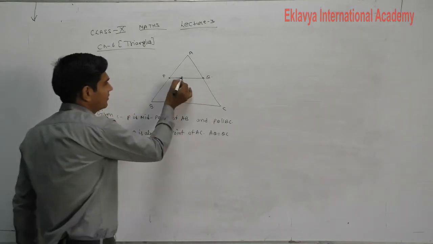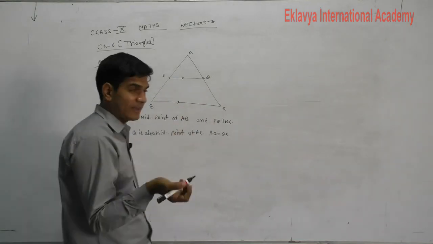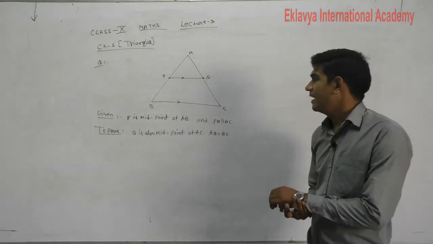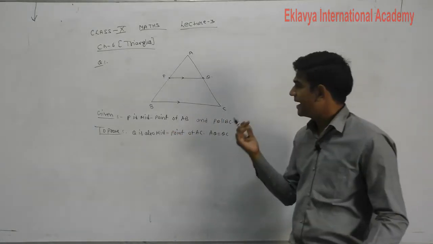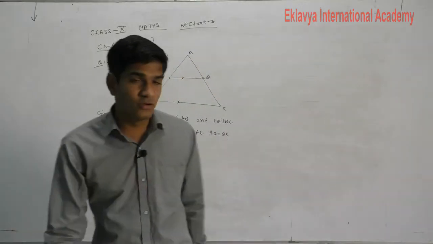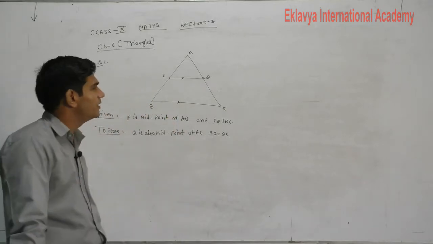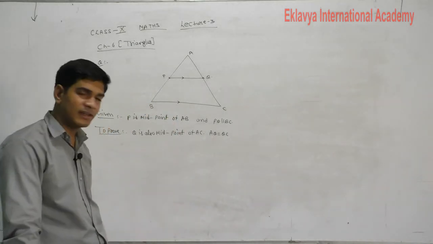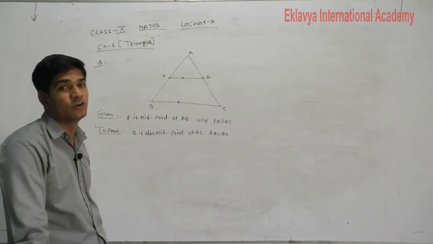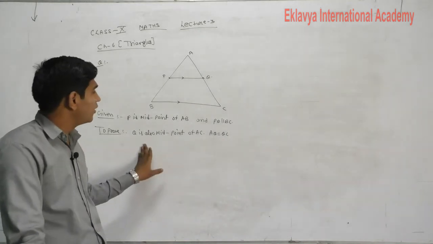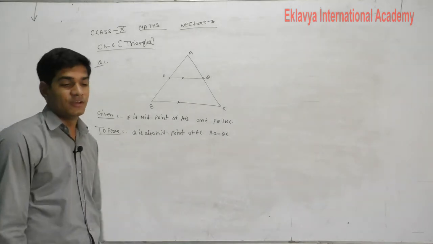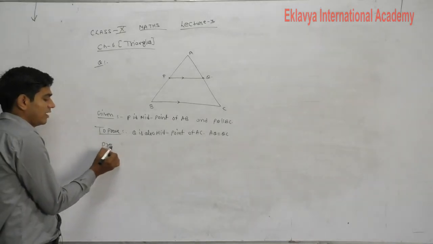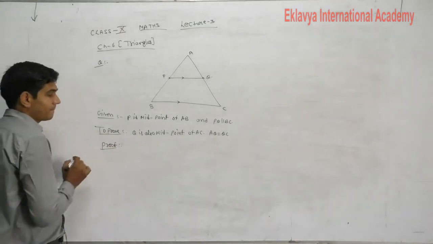Understand the question, students? What is given? P is the midpoint of AB and PQ is parallel to BC. Then you will prove that Q is also the midpoint of AC. That question we already proved in 9th class with the help of the converse of the midpoint theorem. But now we will prove it using the basic proportionality theorem. So students, how will we prove that?